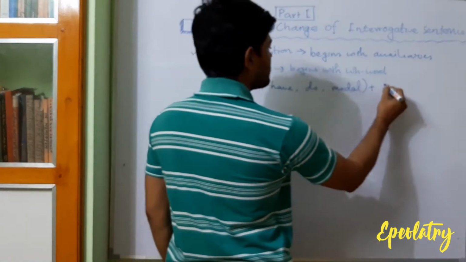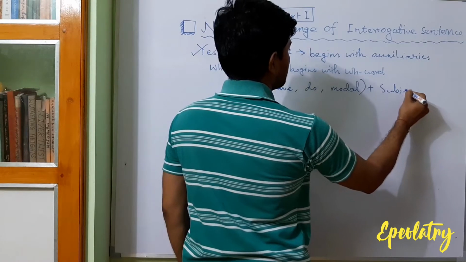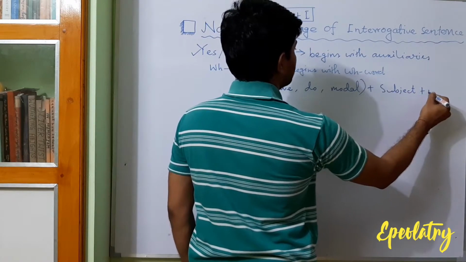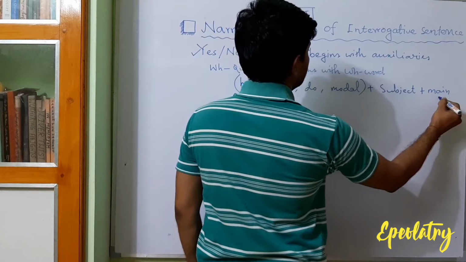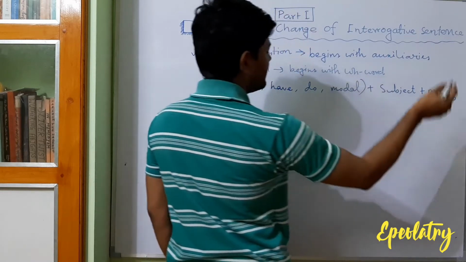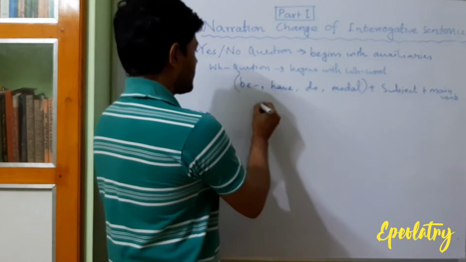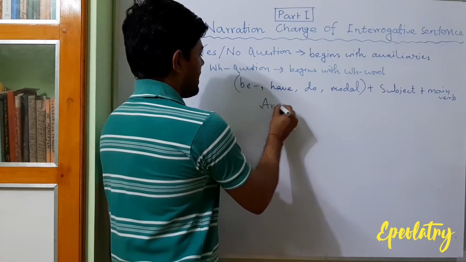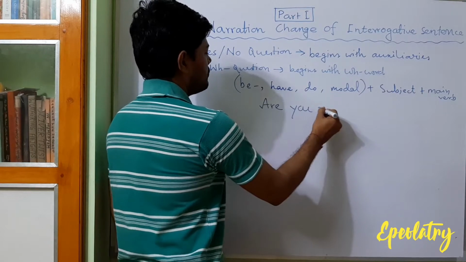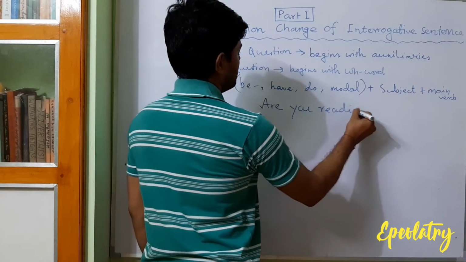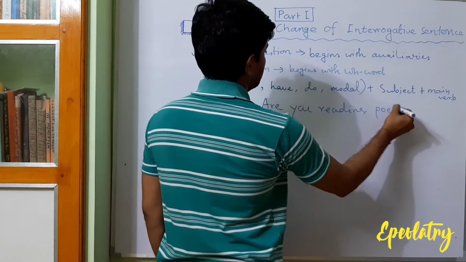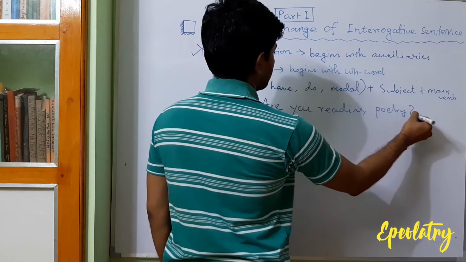Then there is the subject, after that the main verb, and then there may be an object. For example, are you reading poetry?